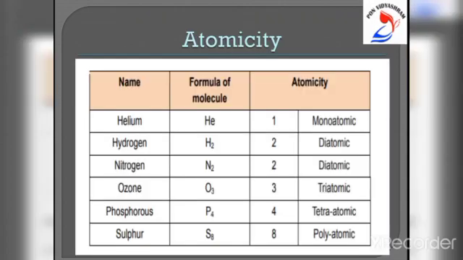The number of atoms present in one molecule of an element is called its atomicity. Noble gases such as helium, neon, argon, krypton, etc. have one atom each in their molecules, such as He, Ne, Ar and Kr.